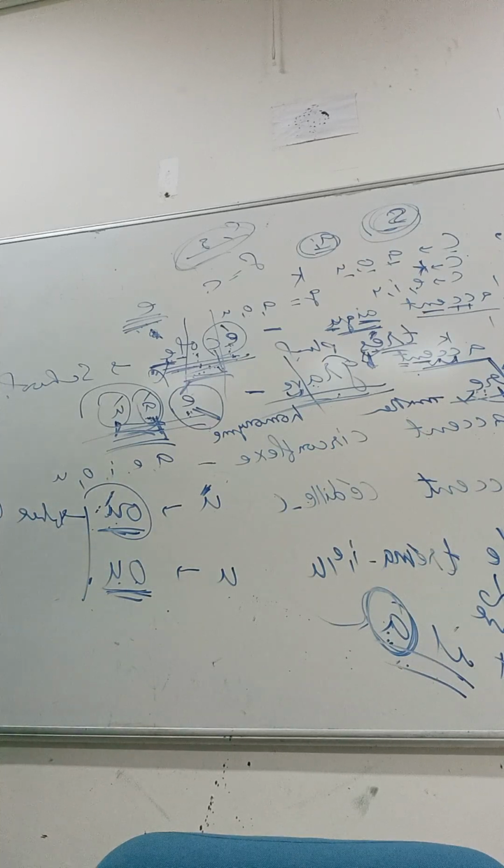And "ou" where letter U is not carrying accent grave, that is a conjunction. Meaning is or. Like bread or butter, Ram or Shyam. So you can see the difference.